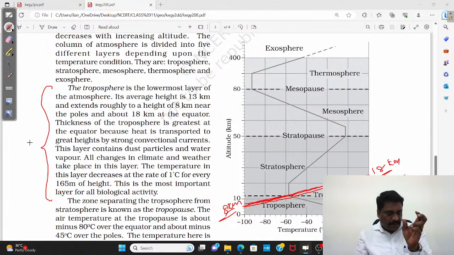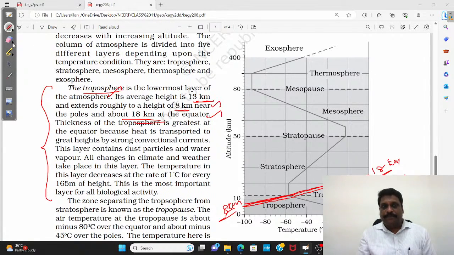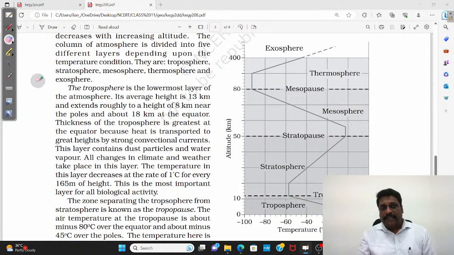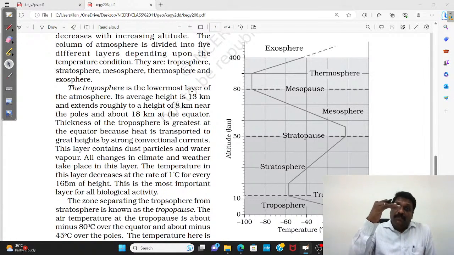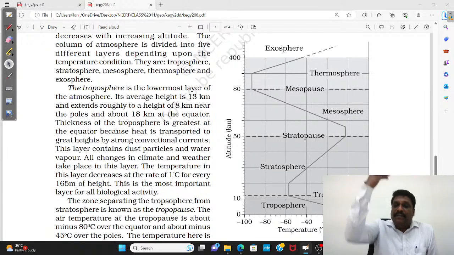If that is the case, I have to take the crux of this layer, so I'm reading it separately. Troposphere is the lowermost layer of the atmosphere. The average height is 13 kilometers and it roughly extends up to 8 kilometers near the poles and 18 kilometers at the equator. The thickness of the troposphere is greatest at the equator because heat is transported to great heights by strong convection. Wherever temperature is very high, air mass will be rising, and when air mass rises, the tropopause will be extended.